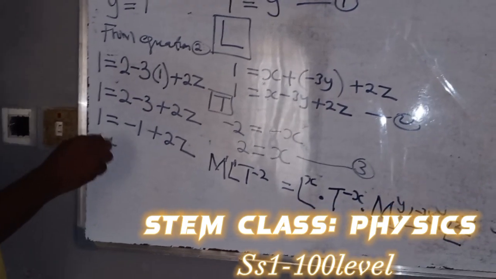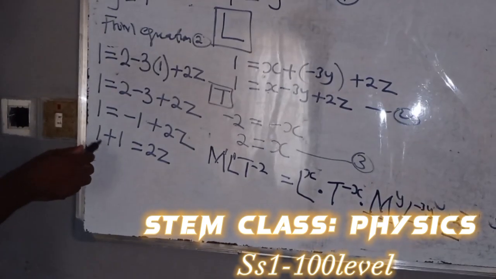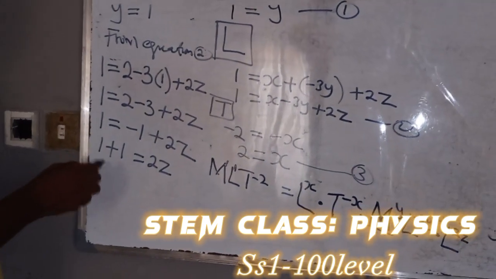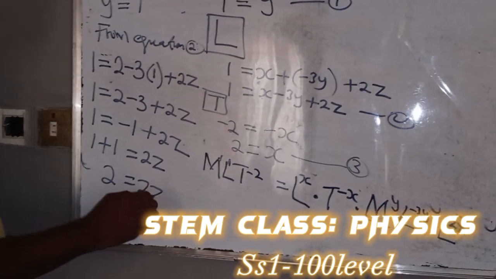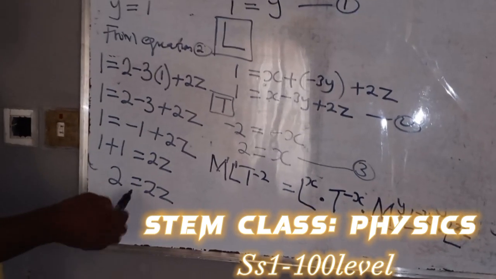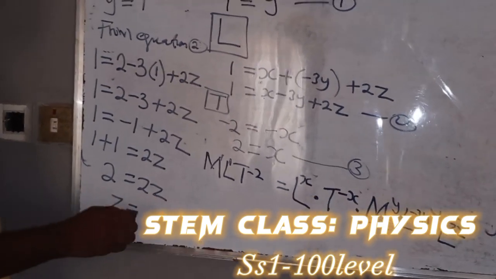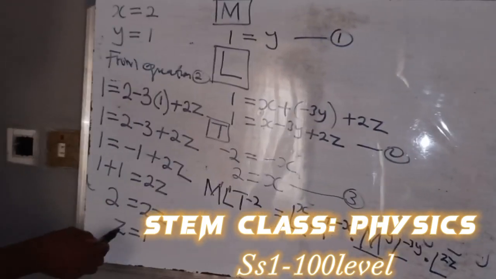That will be 1 plus 1 equals to 2z. So we have 1 plus 1, 2 equals to 2z. I'm looking for z, I will divide both sides by 2. If you do that, our z will give you 1.